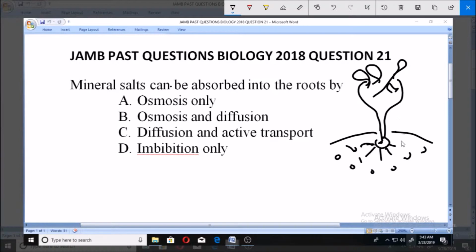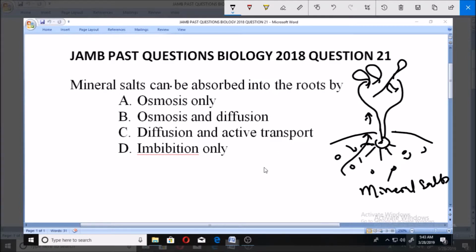So the process of absorbing these nutrients or these mineral salts from the soil into the plant so that the plant can grow well, what phenomena, what process is it? Is it osmosis? Is it diffusion and osmosis, or diffusion and active transport, or imbibition?